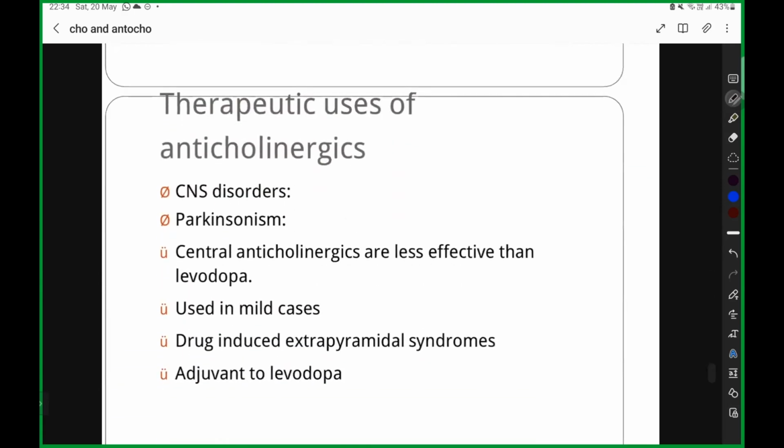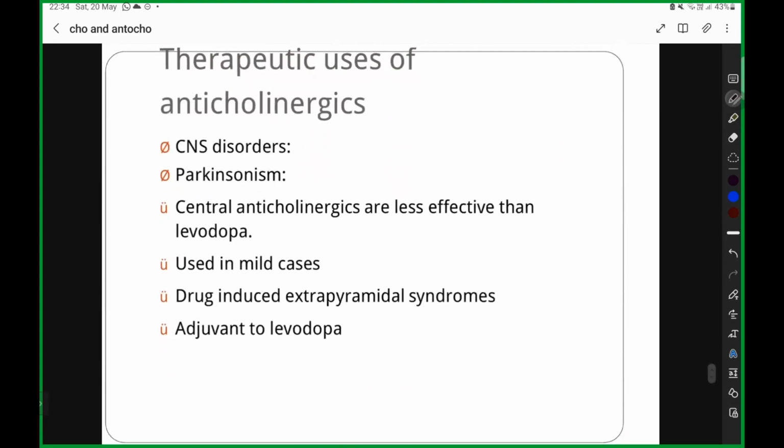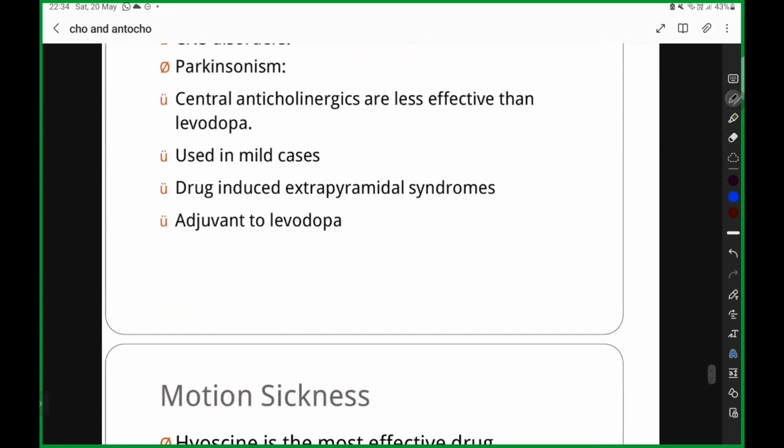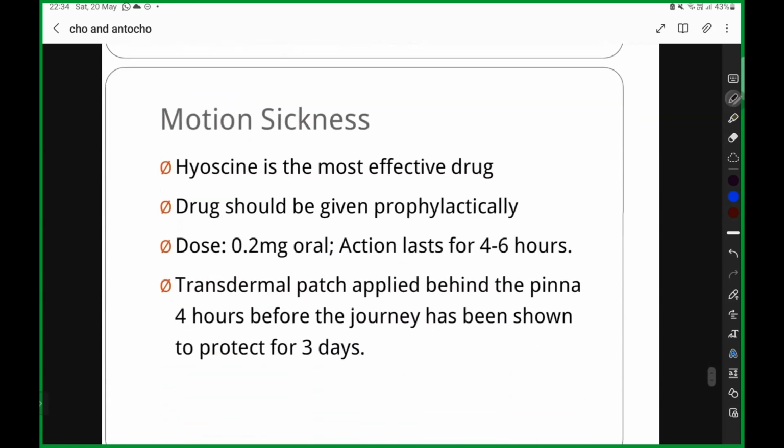Okay, வா? Then comes the therapeutic use of anticholinergics. CNS disorders like your Parkinsonism. So your central anticholinergics are less effective. Even then, we are using them. Drug-induced extrapyramidal symptoms you are going to use them for. Then comes motion sickness. இதெல்லாம் 2 mark questions ல கேட்கலாம், இல்ல ஒரு ஷார்ட் நோட்ல கேட்கலாம். ஸோ ஷார்ட் நோட்ல எப்படி கேட்பாங்கன்னா, motion sickness, drugs for motion sickness அப்படின்னு சொல்லி they will be giving.